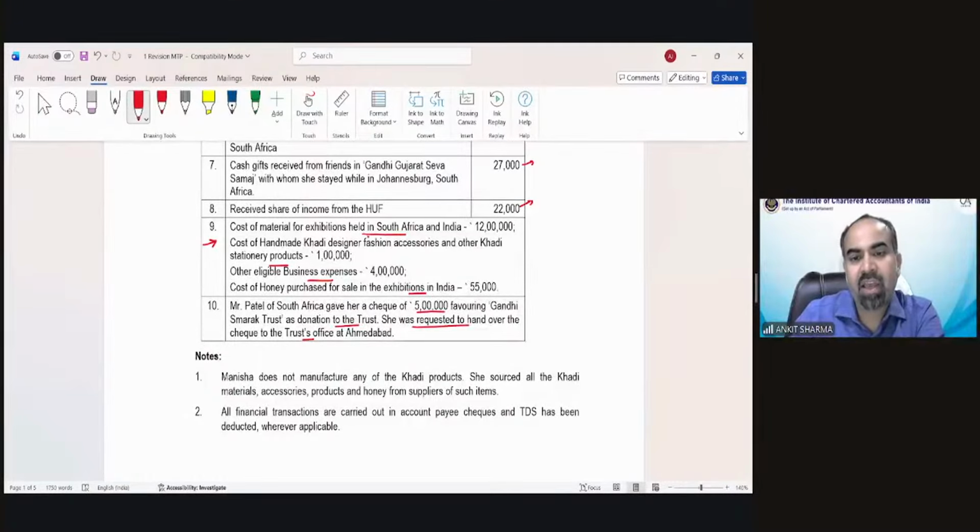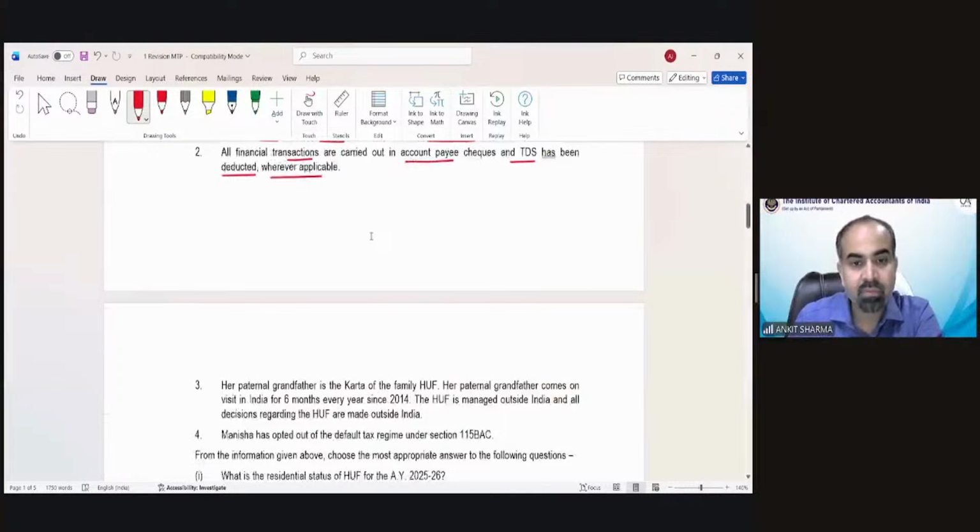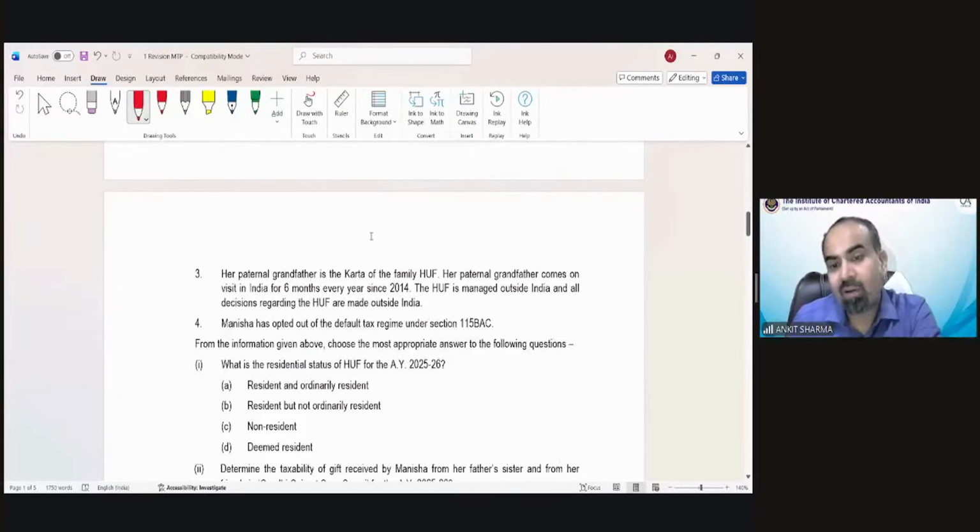Manisha does not manufacture any of the khadi products. She sources all the khadi material, accessories, products and honey from suppliers of such items. All financial transactions are carried out by account payee check and TDS has been deducted wherever applicable. Her paternal grandfather is the Karta of the family HUF. Her paternal grandfather comes on visit to India 6 months every year since 2014. This HUF is managed outside India and all decisions regarding the HUF are made outside India. So technically this HUF is non-resident.